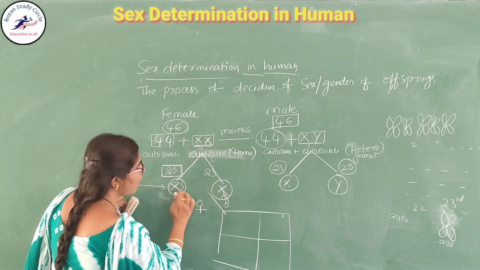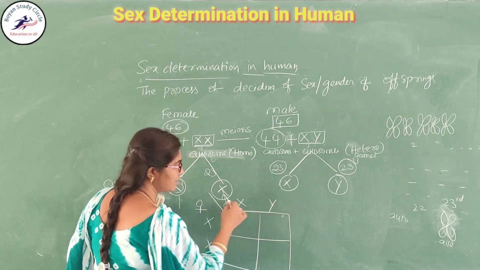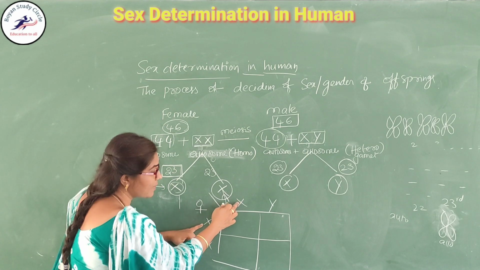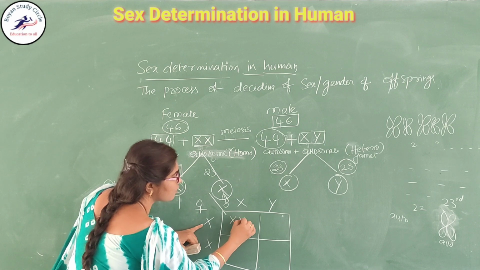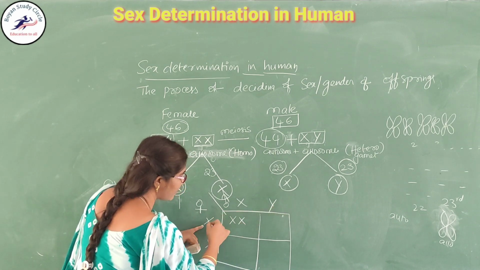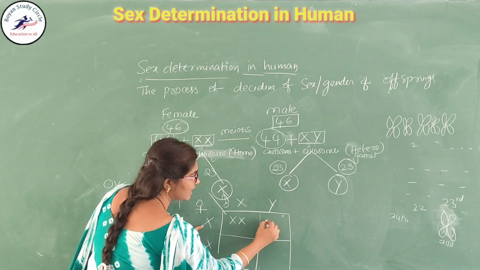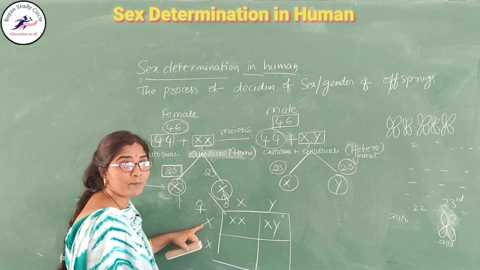The female carries X and X, and the male carries X and Y. During fertilization, the male X chromosome combines with the female X chromosome, then XX is produced. And the Y chromosome of the male fertilizes with the female X chromosome, then XY is produced.